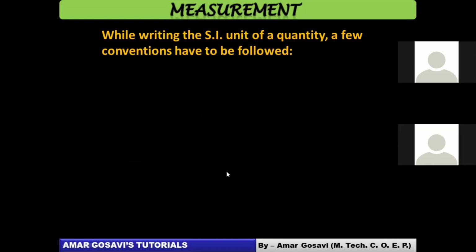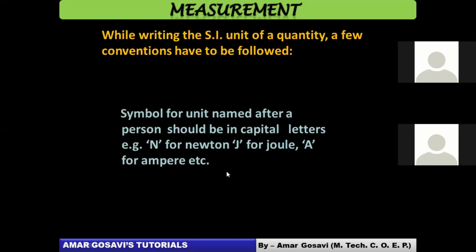The second rule, friends, you can look over here on the screen: the symbol for a unit named after a person. If you are not writing the complete unit, you are just writing the symbol, and the unit is named after a person, like newton is a unit named after a person, joule is a unit named after a person, and you are writing the symbol, then that should be capital. You can see capital N. If you are writing the complete name, then it should start with a small letter. So if you write 100 newton and newton as a symbol, N would be capital in that case.